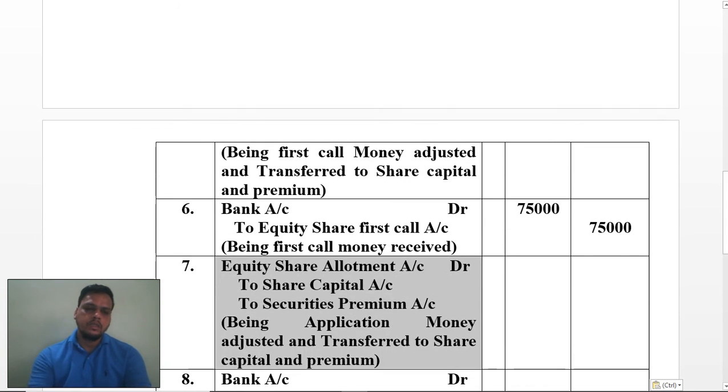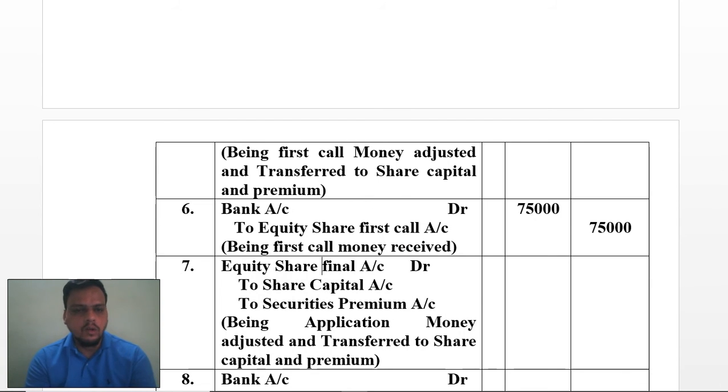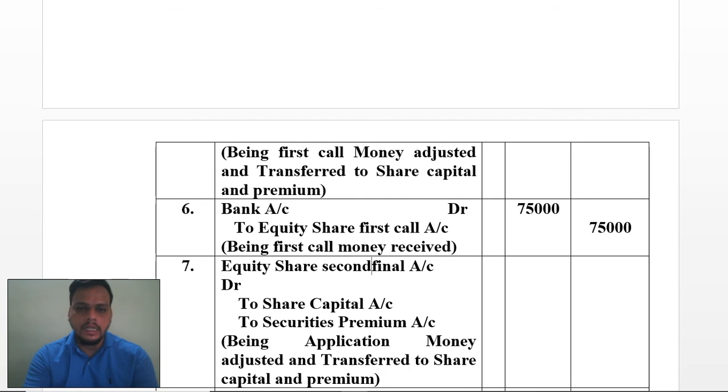Again I am copy pasting because it will be easy for me, but the entries will have the same content. Here it is not allotment, it will be final call, second or final call, whatever you write. I am writing both second and final call account debit. I am having a little space problem, so you can make it in a straight line. Sometimes it doesn't happen like that, just enter down, write the sentence and make it debit on the corner side.